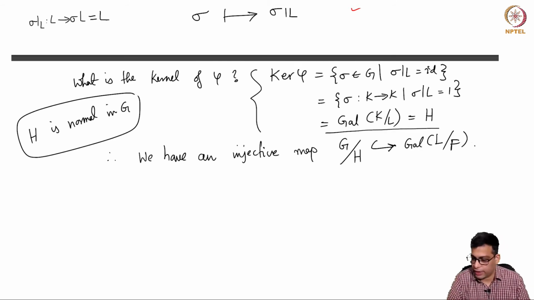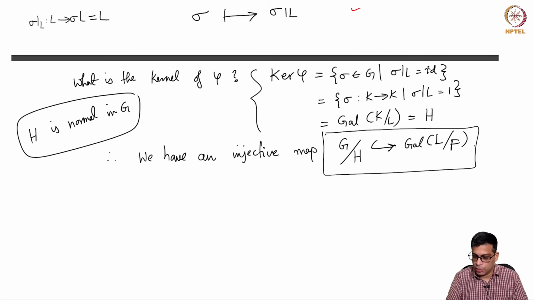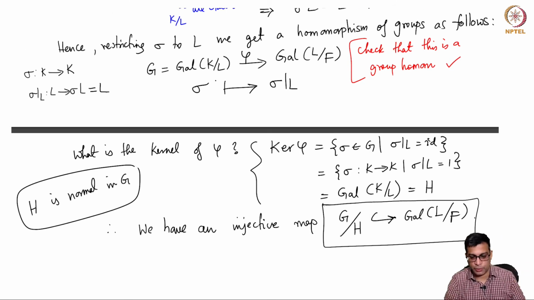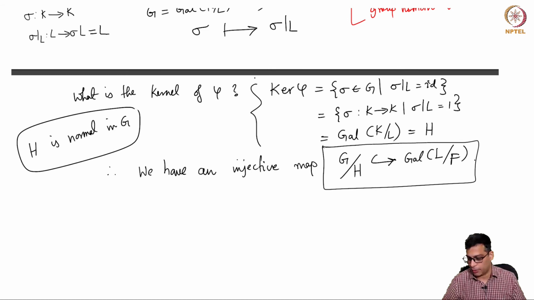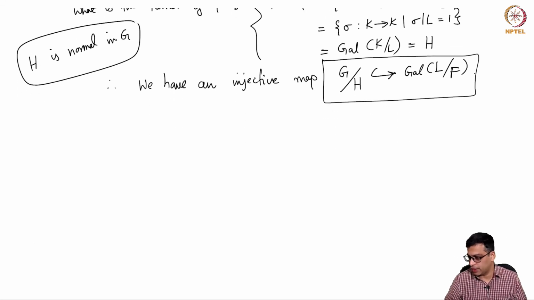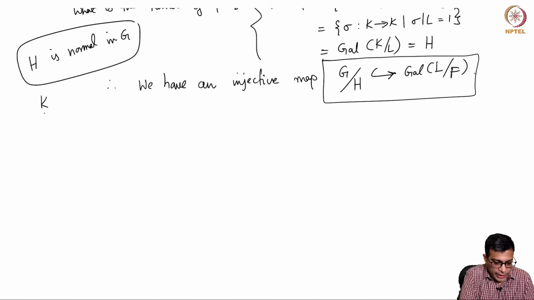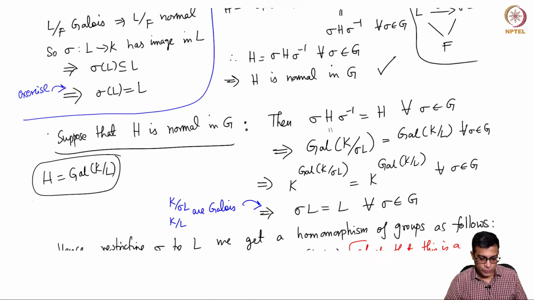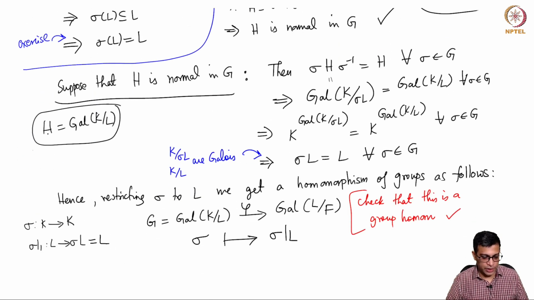Let us stare at this and see what we get. We have an injective map because of the isomorphism theorem of groups. You have a map from one group to another. If you go modulo the kernel, it becomes an injective map. Okay, so now let us just play with this. We have K, L, F, and L is the intermediate field that we started with.